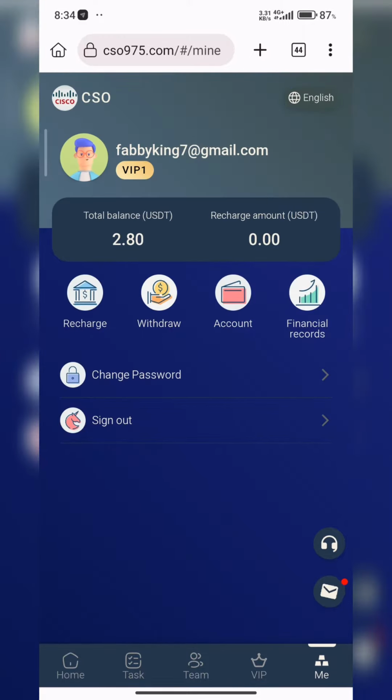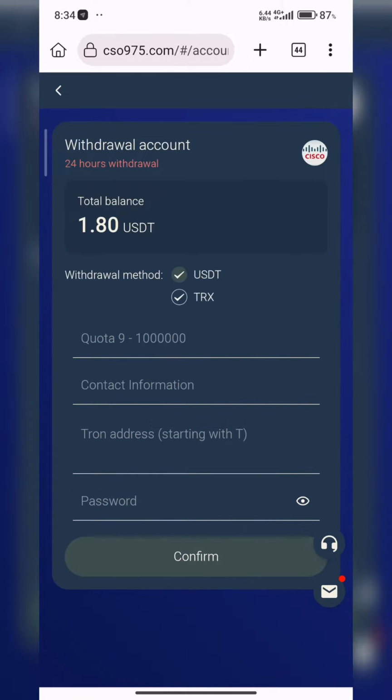So if you click on the me button, you're going to see your balance and everything. So you can see the withdrawal button. So you click on the withdraw button. So you're going to see we have 1.8 USD. That's our daily task done for today. So you can only withdraw your daily earnings. So you can see the quota is from $9 and above. So minimum withdrawal is 9 USDT. So once we get up to 9 USDT, we can actually place a withdrawal.